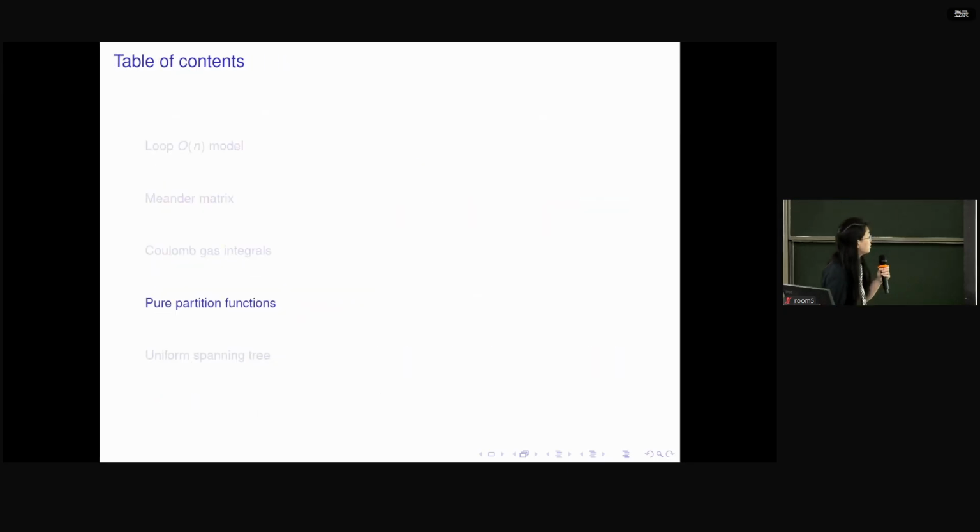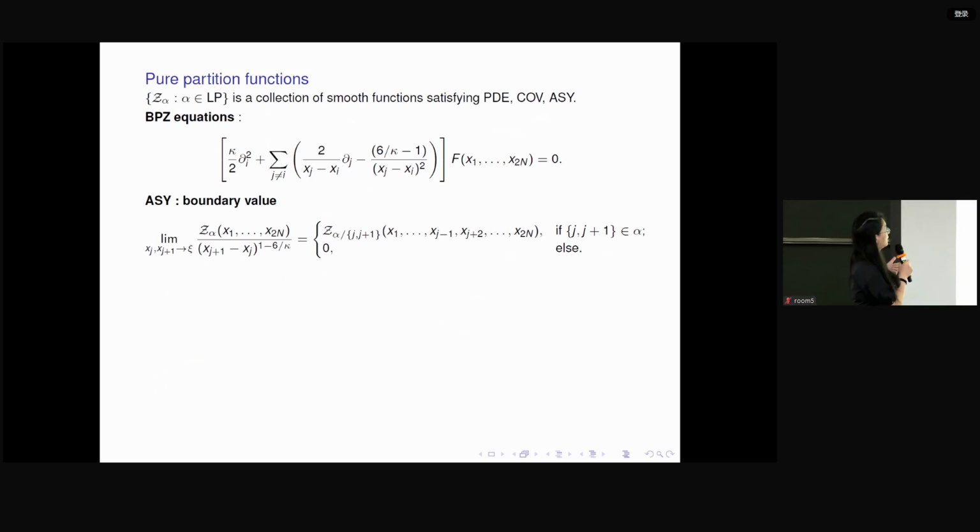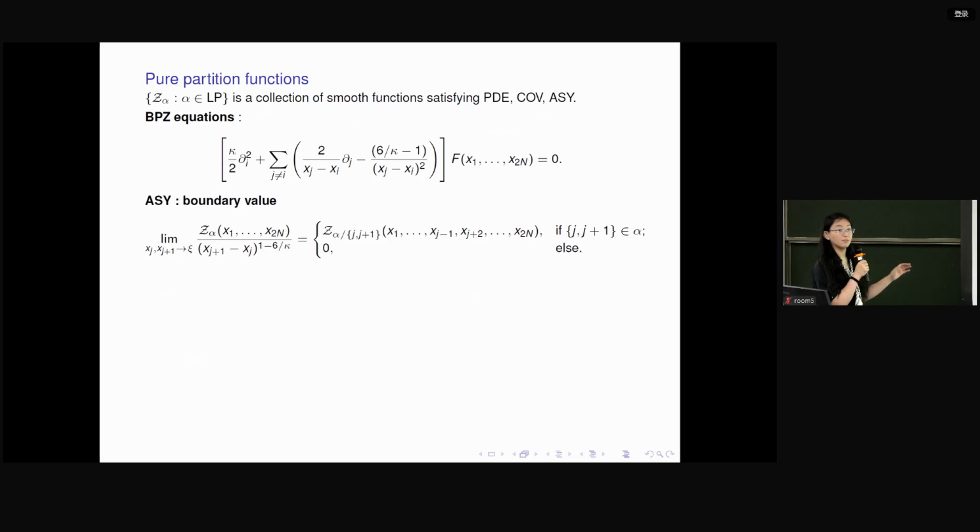And next, we're going to introduce pure partition functions. So pure partition functions, by definition, are also solutions to this BPZ equation, but this is a different collection of solutions to the BPZ equation. In the previous Coulomb gas integral, we know that they are solutions to the BPZ equation. For the pure partition functions, they are also solutions to the BPZ equation, but they are not defined in an explicit way.